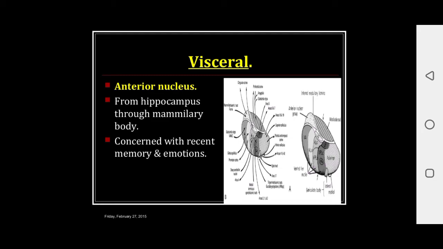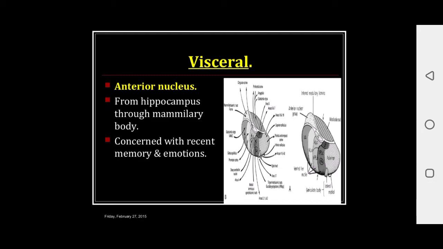Visceral connections. The anterior group of nuclei is responsible for these connections. From the hippocampus, the anterior group of nuclei receives afferent from the mammillary body of hypothalamus via the mammillothalamic tract through the Papez circuit, and it is responsible for emotion and recent memory.